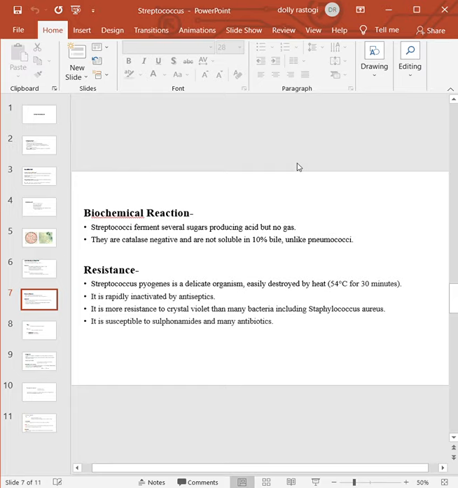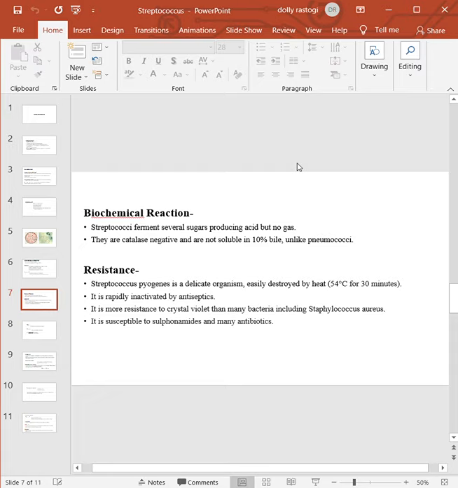Now coming to the biochemical reactions, they ferment several sugars producing acid but no gas. They are catalase negative and are not soluble in 10% bile, unlike pneumococci. Streptococcus pyogenes is a delicate organism which is easily destroyed by heat at 54 degrees centigrade for 30 minutes.